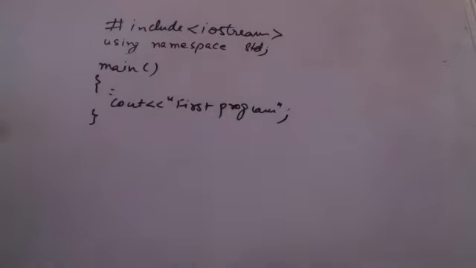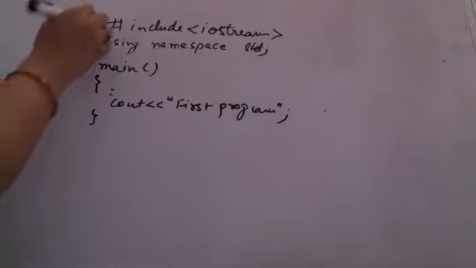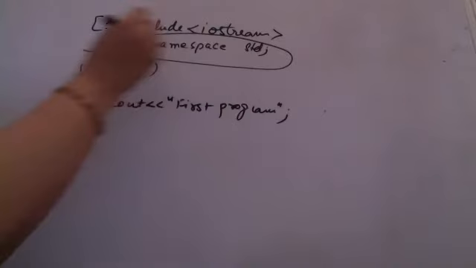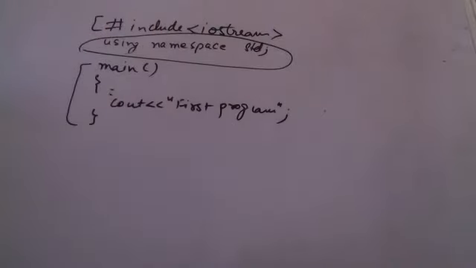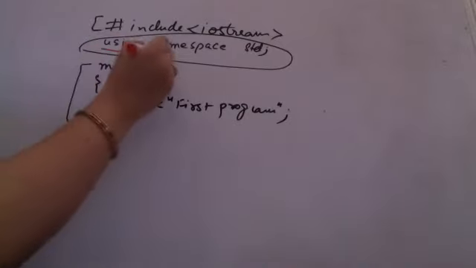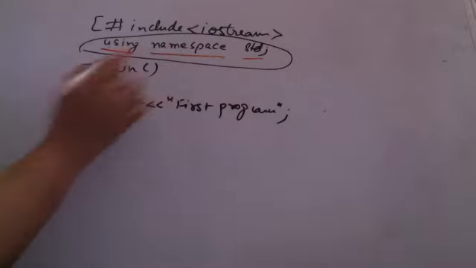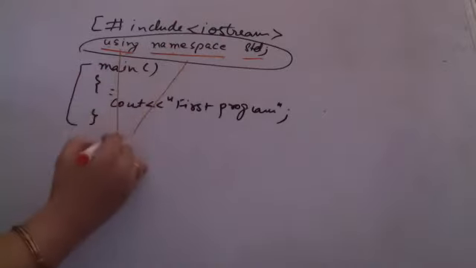So we have already seen the part where my preprocessor directive is, and the part where my main function is doing some work. Now here I'm interested in what this particular line is doing for me. To understand it, I have three parts in this line: using, namespace, and std. Using and namespace, these two are keywords.